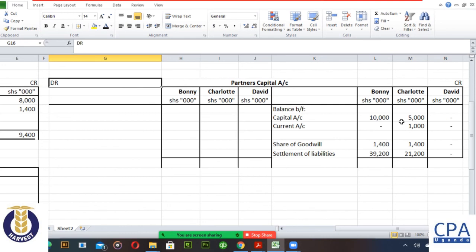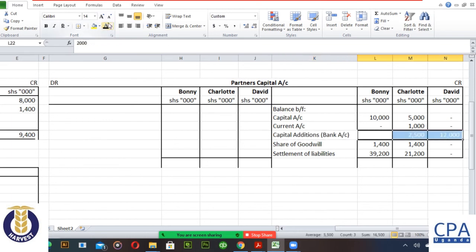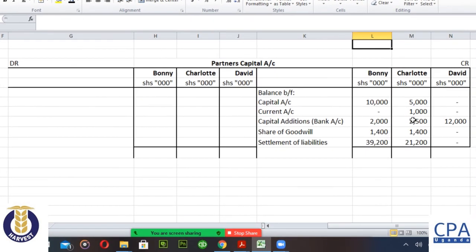Additional capital. Where do I put it? On the credit, on the debit? On the credit side. Okay. And of course, as we are told, Bonnie brought in the 2 million, Charlotte brought in the 2.5 million, and then David brought in his 12 million capital contributions.